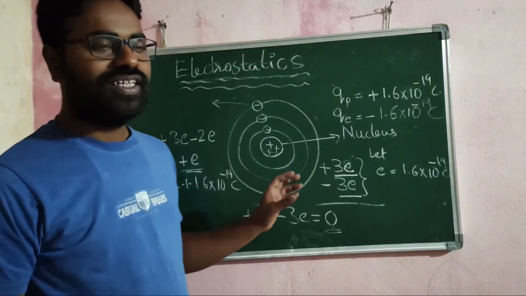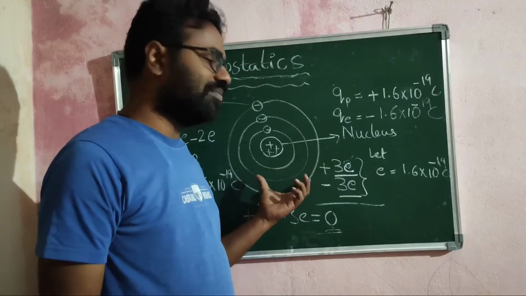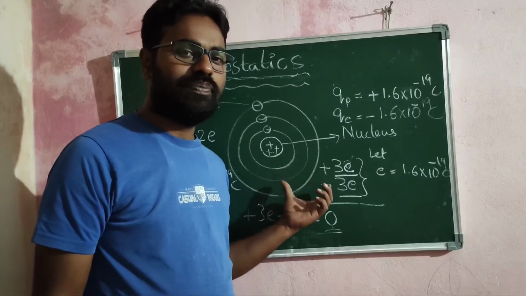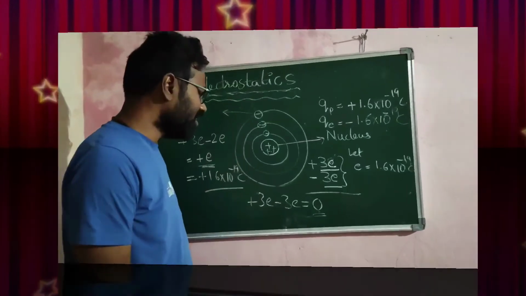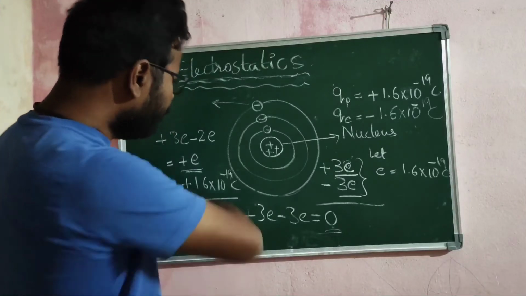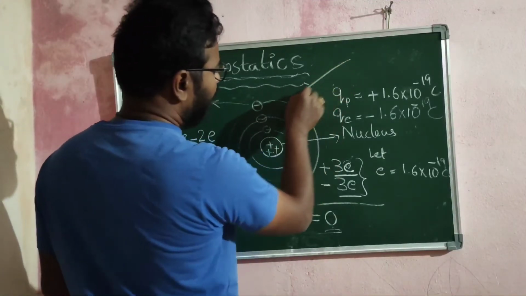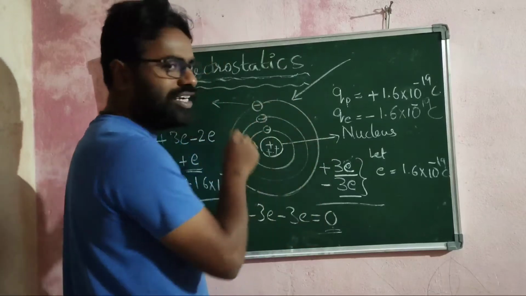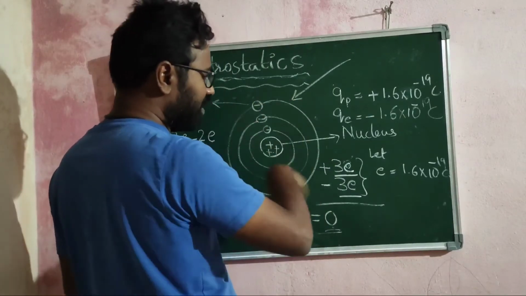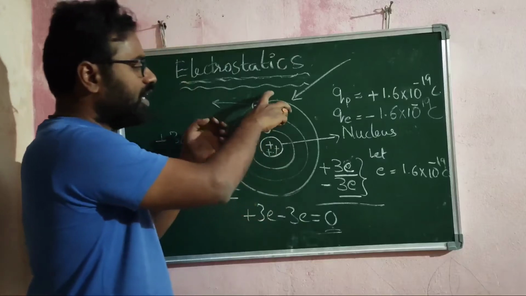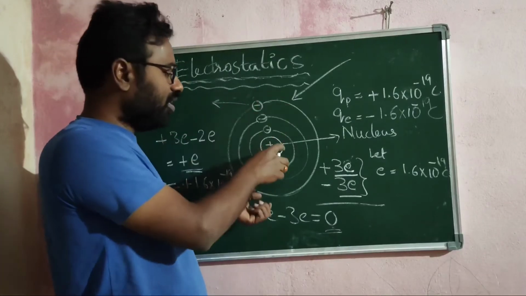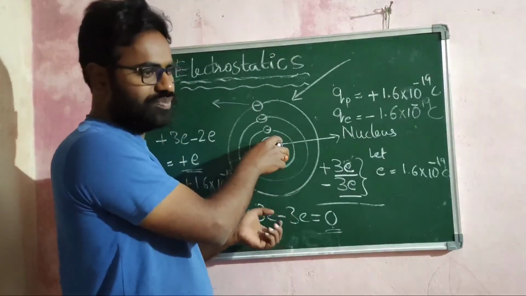That means now this atom is said to be positively charged. In a similar manner, if you add one electron to this atom, the net amount of negative charge will be now more compared to the net amount of the positive charge.